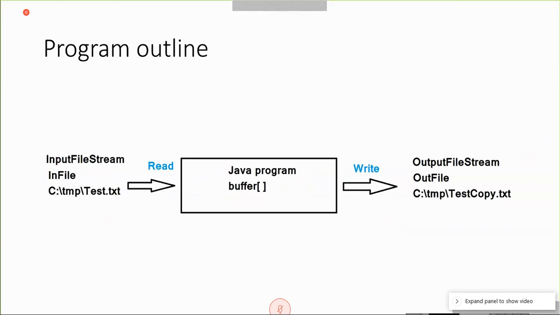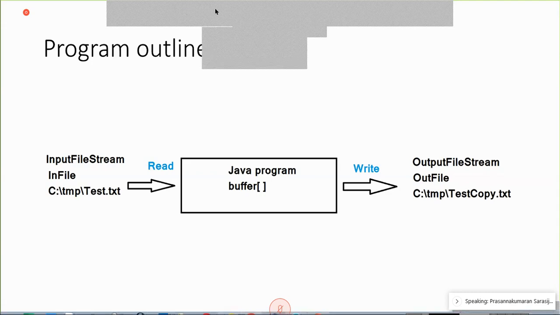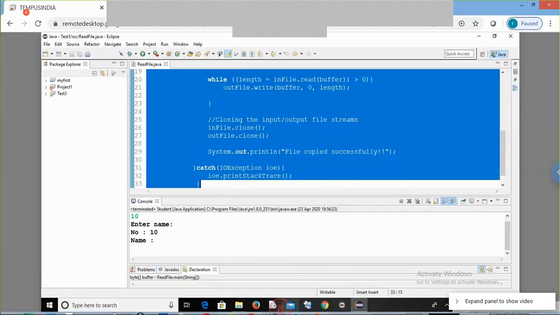Okay, now we have to go to the compiler. I'm going to share another screen. This one.